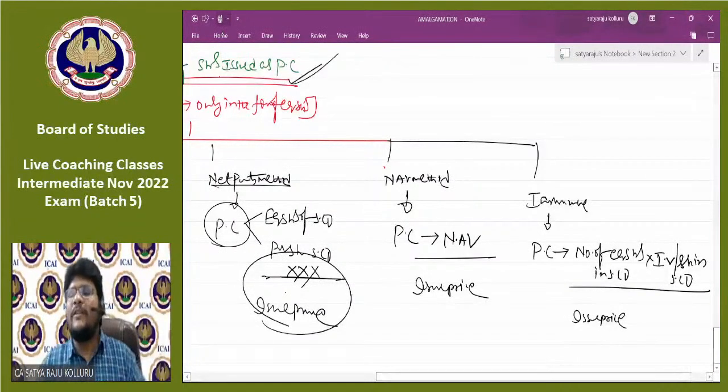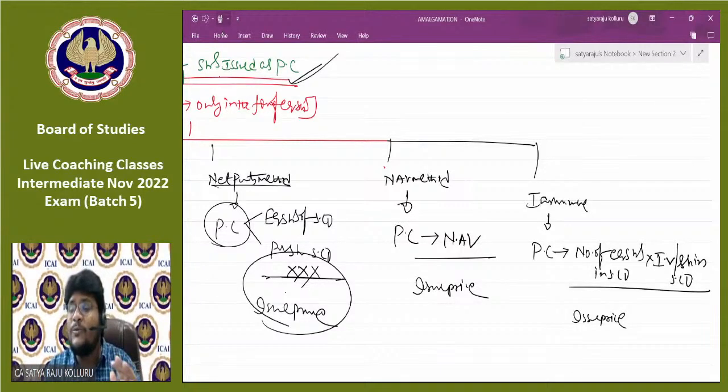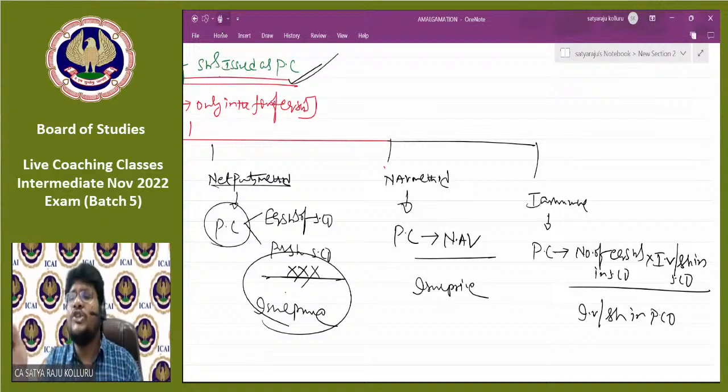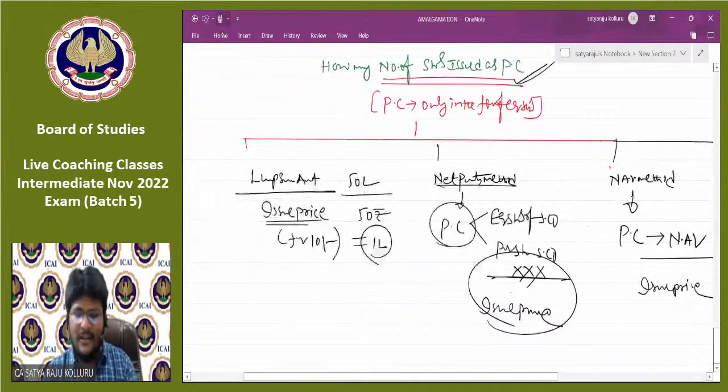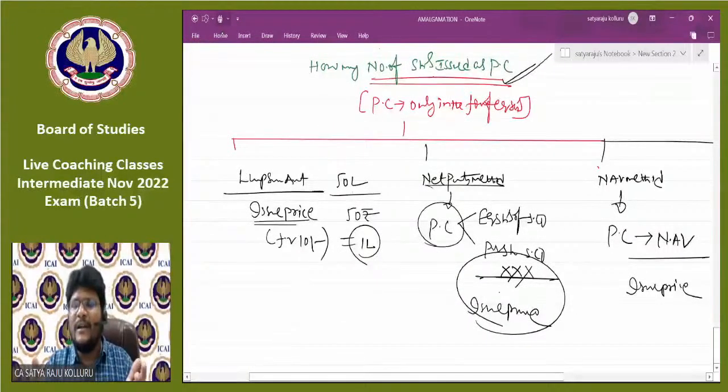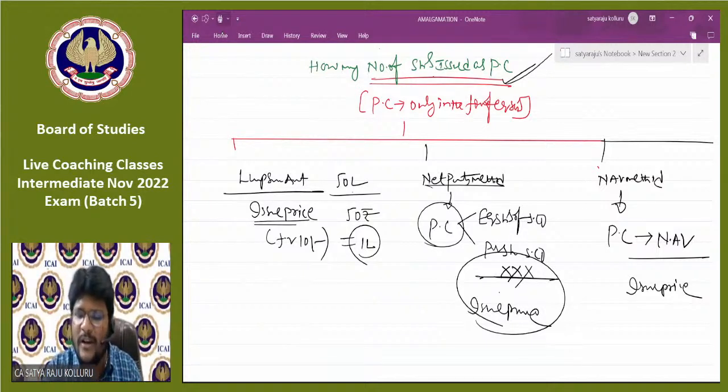Sir, what is the issue price of the purchasing company? At which price is the purchasing company going to issue to the selling company? If nothing is mentioned, such issue price is nothing but the intrinsic value per share in the purchasing company. Because at which price does the purchasing company want to issue to the selling company? At their NAV per share, which is nothing but the intrinsic value per share in the purchasing company. Why am I telling all these? Sir, how many shares are issued as PC is very easy. If you know the amount of PC, you can divide by issue price, right? Then automatically you will get the number of shares issued as PC.